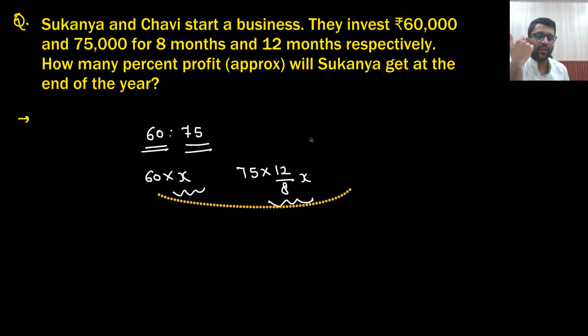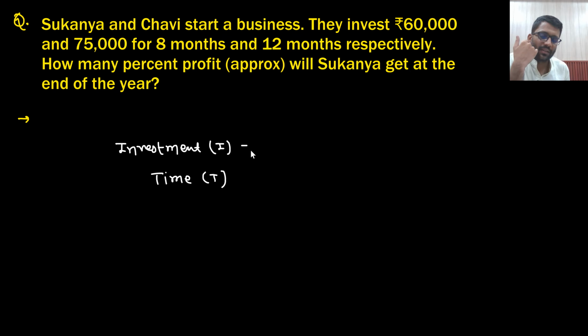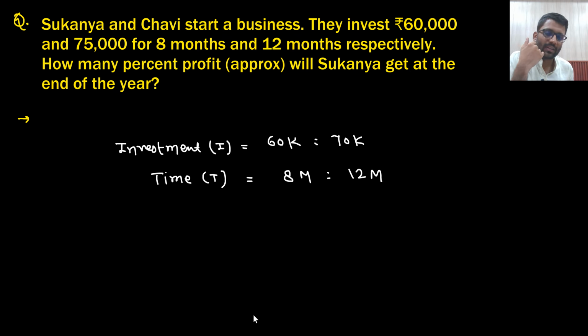So basically, what did you get to know here? That investment I am writing as I, and time I am writing as T. So ratio of investment is 60k ratio 70k. 60k was invested for 8 months and this was invested for 12 months.